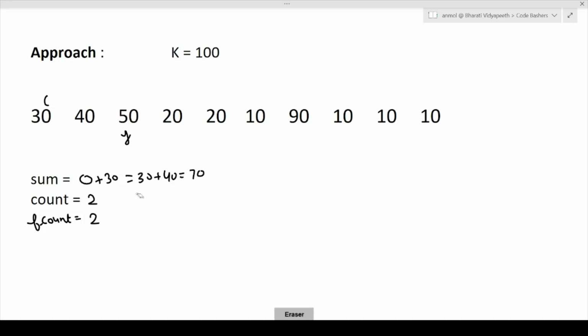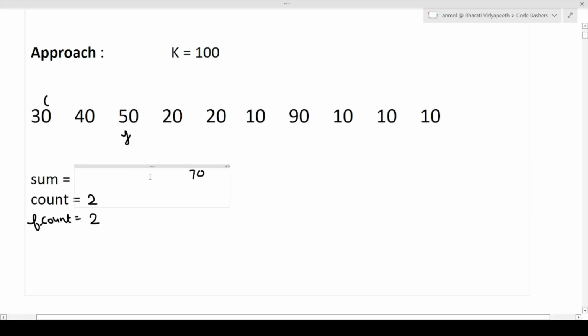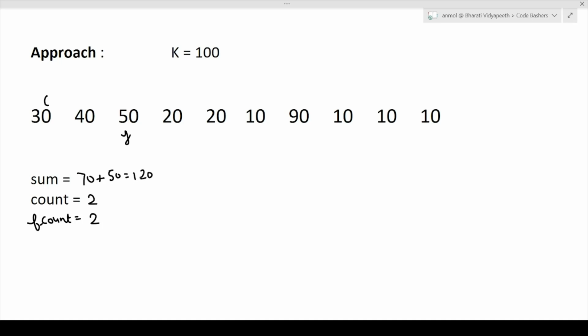Now again we will check. Now our sum value is 70. Now we will again check whether the current horse we can place a bet on. So 70 plus 50 here gives us 120. So can we afford this? The answer is no, because 120 will overshoot our k value, and our sum value should always remain less than k. So this means that placing the bet on the j is not a valid move.